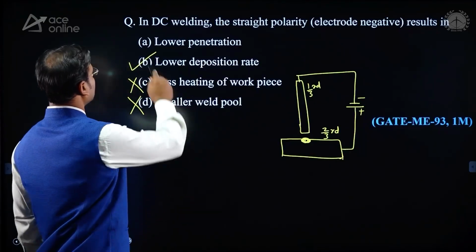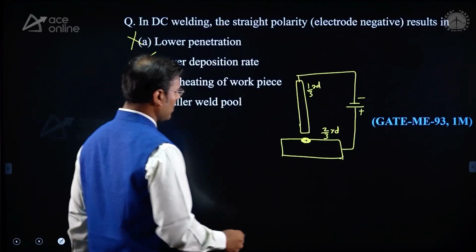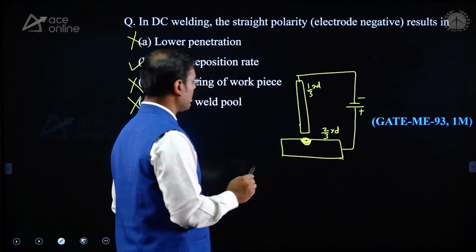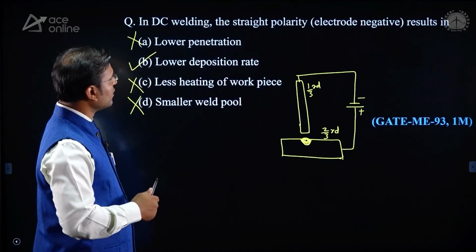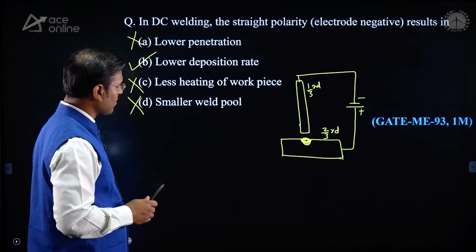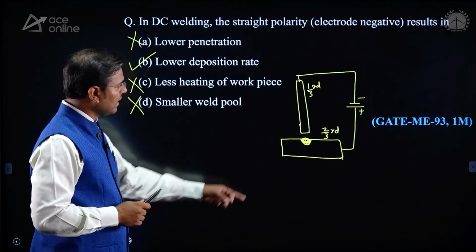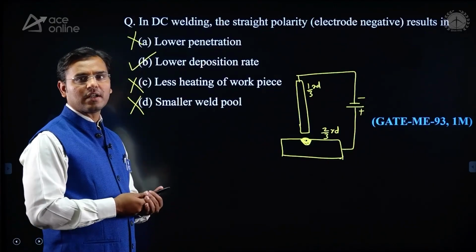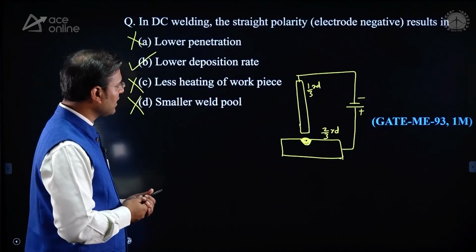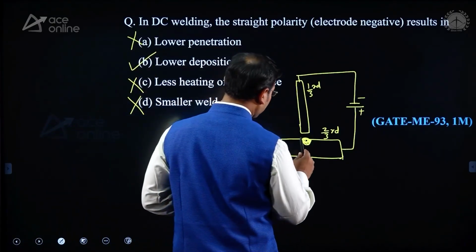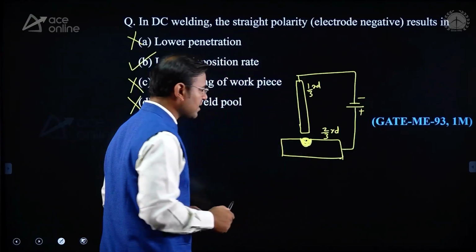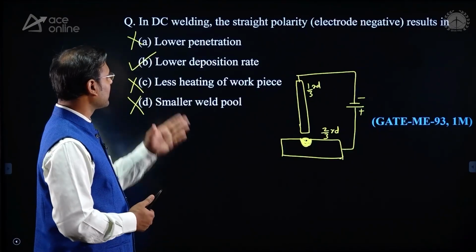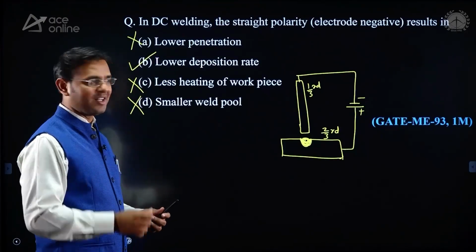Next, lower penetration, that is wrong. Lower penetration means what? Here, this is the penetration, large depth. But here, they say straight polarity results in lower penetration. Now you can see that more heat is generated at the workpiece, and because of that, here it is not lower penetration, here it is deeper penetration. Hence lower penetration is also a wrong answer. Then the correct answer is only lower deposition rate. Now see the next question.